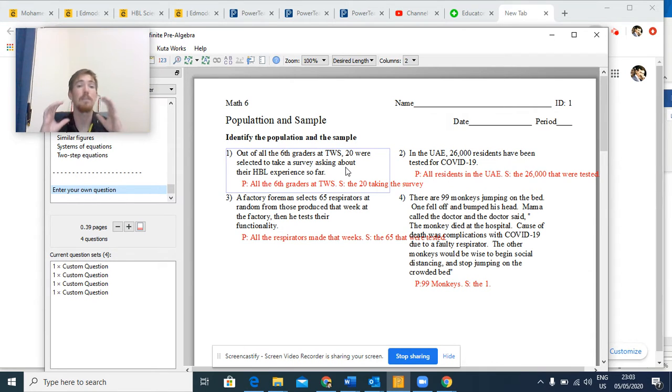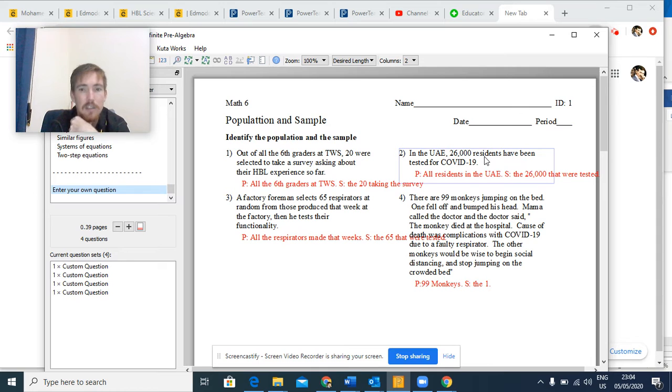So population is the big group. What's the bigger group here? In this case, it would be all of the sixth graders. That's the big group. The smaller group is the 20 that took the survey. The sample is always the small group from the population. So just look for the number. This is how you can tell.